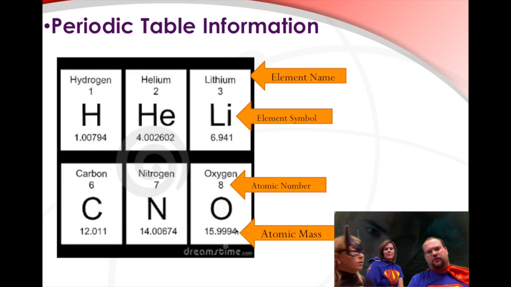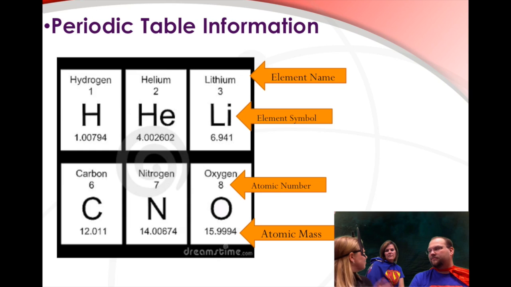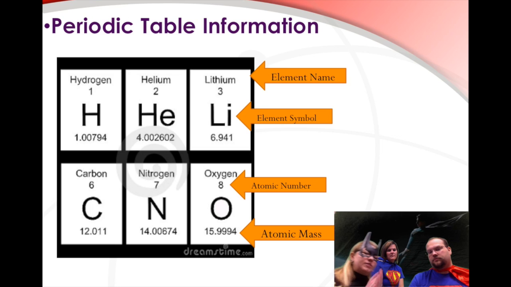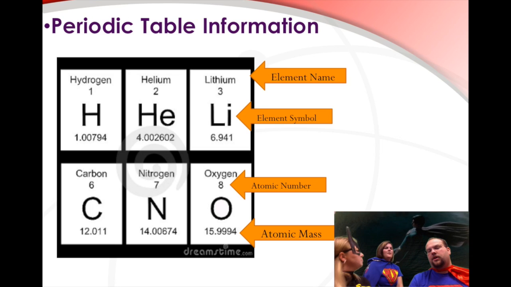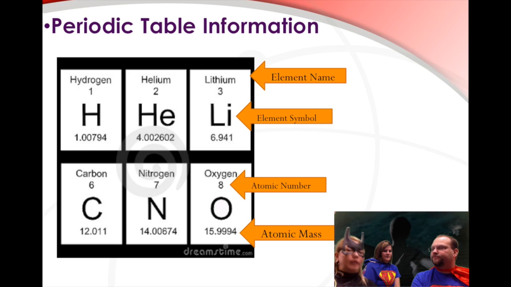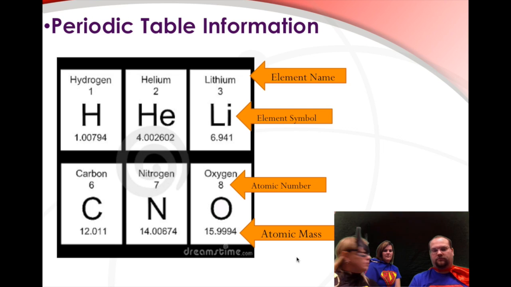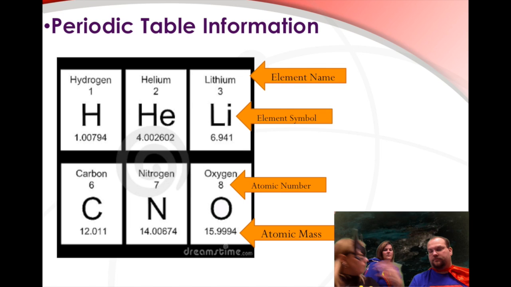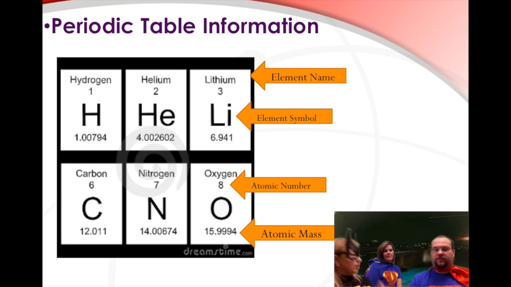But that's a pretty long number. It gets into these crazy things, isotopes, which we're not there yet, but we'll just say that's an average of all the isotopes of that element. So when I calculate the protons, neutrons, and electrons, should I just round that to the nearest whole number? That would be a great idea. So I would just call oxygen's atomic mass 16. So then I would have 8 protons, 8 neutrons, 8 electrons. Good.